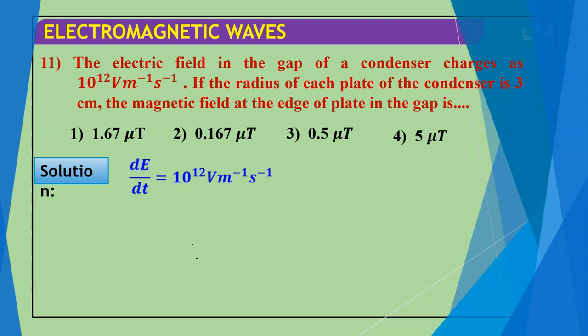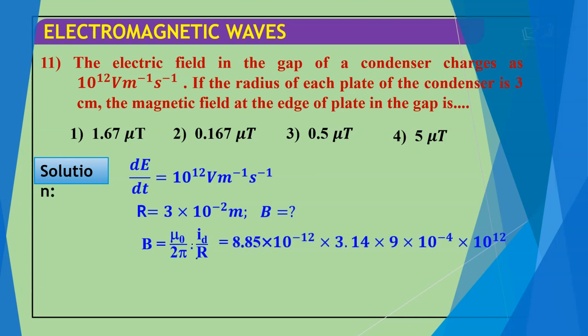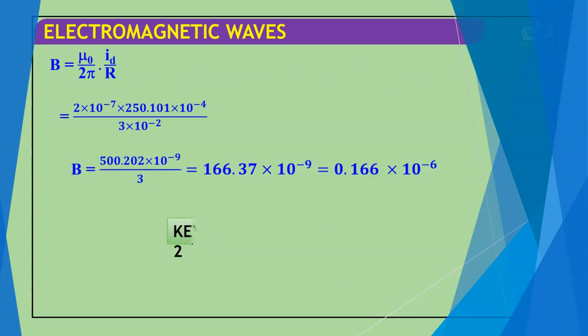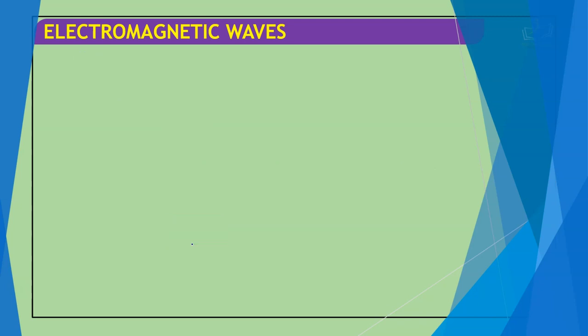dE by dt is given 10 to the power 12 volt per meter per second. R is given 3 × 10 to the power minus 2 meter. B we have to find. We know the formula B is equal to mu naught by 2 pi, ID by R. We put in all these values and get the value of ID, which is 0.101 × 10 to the power minus 4 ampere. Now B is equal to mu naught by 2 pi, ID into R. We put in all these values and get the value of B, which is 0.166 × 10 to the power minus 6, which is option 2.